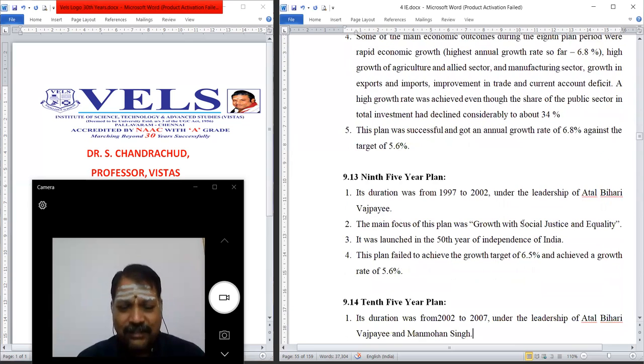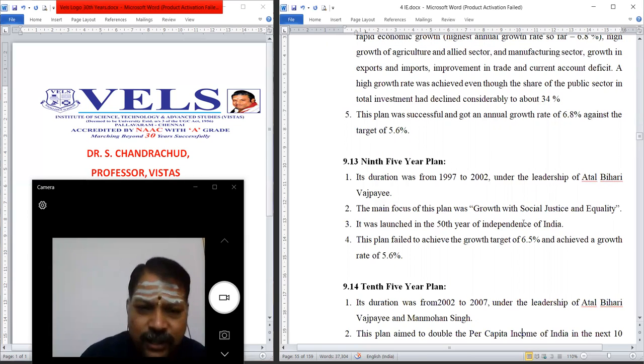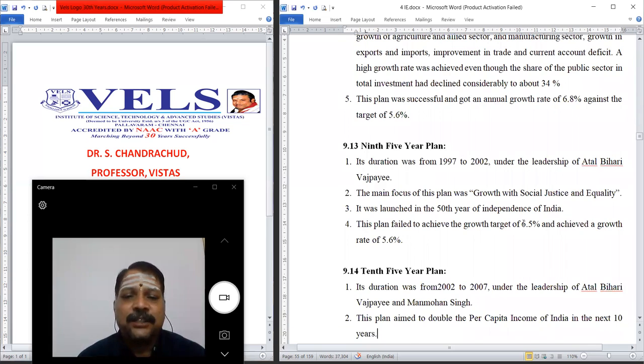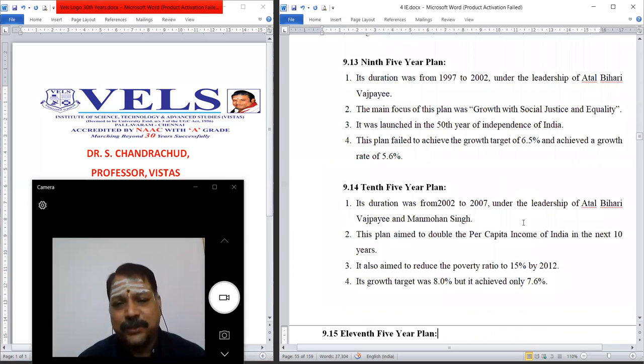The 9th plan, the duration is 1997 to 2002, under the leadership of former Prime Minister Atal Bihari Vajpayee. The main focus of this plan was growth with social justice and equality. It was launched in the 50th year of independence of India. This plan failed to achieve the target growth of 6.5% because it achieved only 5.6%.